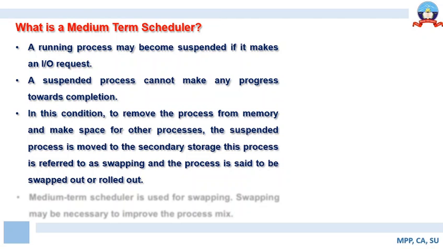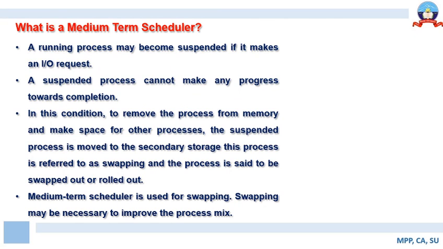There can be two types of operations associated with swapping, called swap out and swap in. Swap out means the process of bringing a process out of the main memory to the secondary memory, whereas swap in means the process of bringing a process in from the secondary memory to the main memory for resuming the execution. Okay, so medium-term scheduling is used for swapping. Swapping may improve the process mix because it ensures that the processes are optimally utilized.